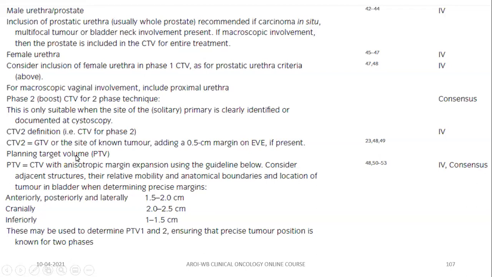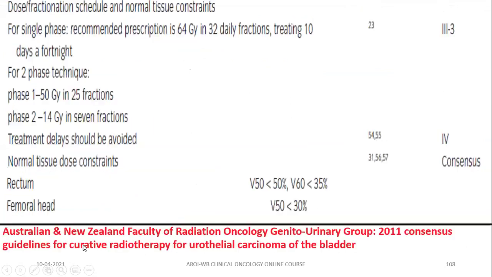Then you give a PTV. PTV should be an anisotropic margin. Cranially, you give a bigger margin, 2 to 2.5 centimeter. Inferiorly, a lesser margin, 1 to 1.5, and the others you give a 1.5 to 2 centimeter margin. Just see that you are ensuring that the precise tumor position is known for the two phases. That is very much important.